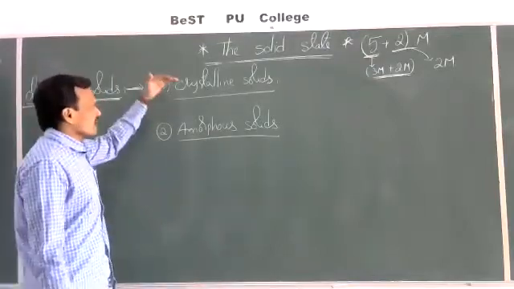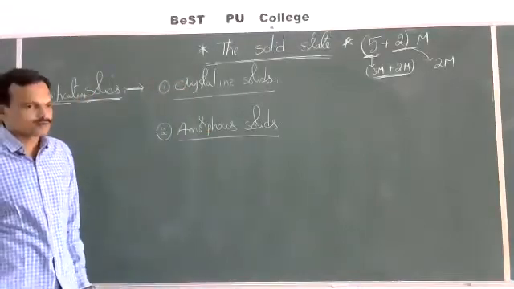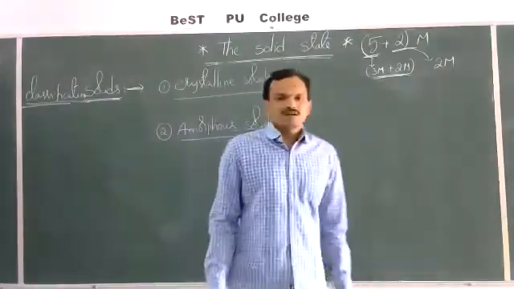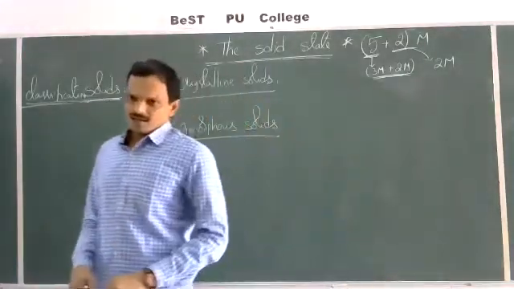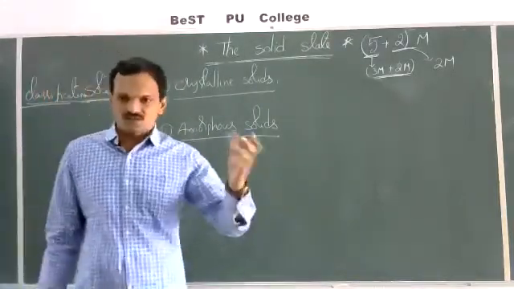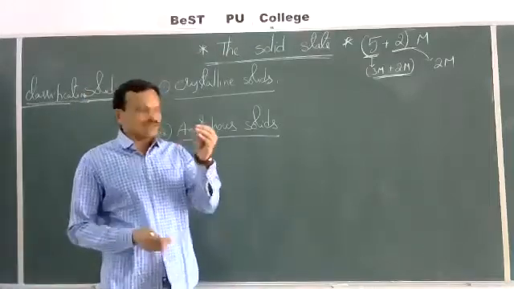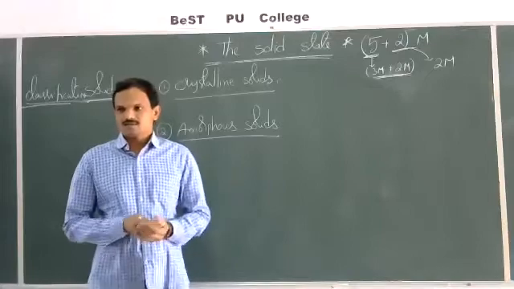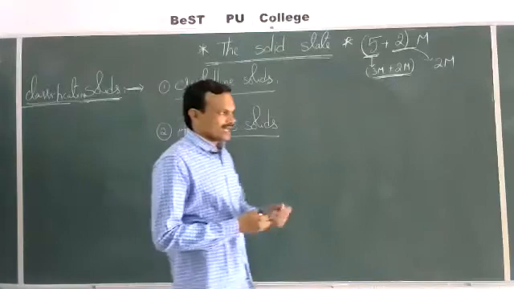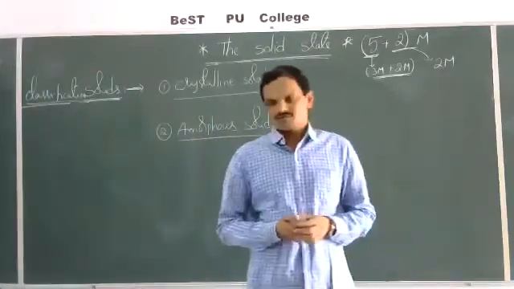Then what are crystalline solids? What are amorphous solids? For example, if you take silica, SiO2, if it is heated strongly into fused state, and if the fused silica is allowed to crystallize slowly, then we can get a regular arrangement of the constituent particles.